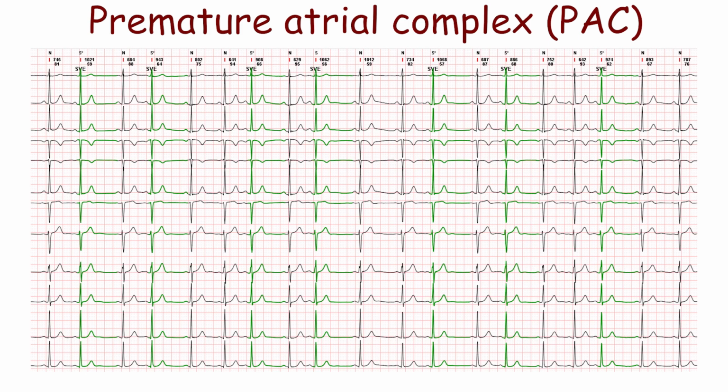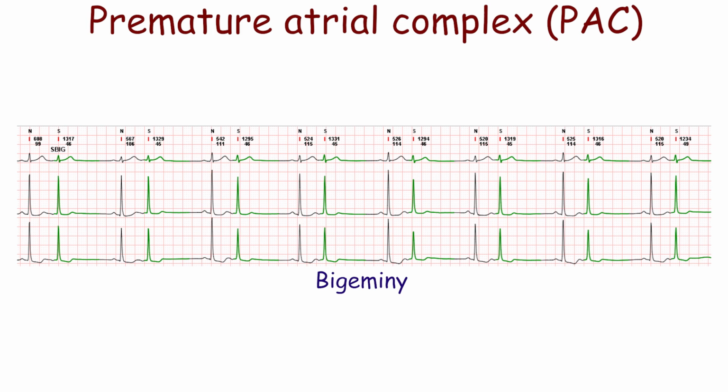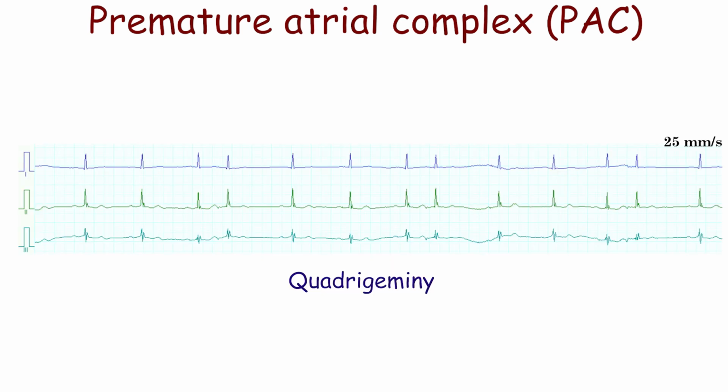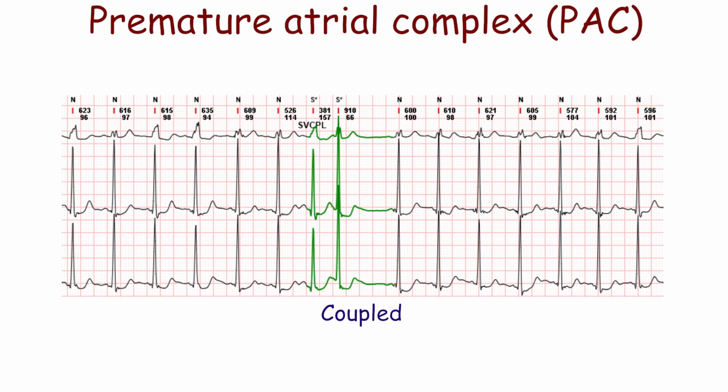Supraventricular extrasystoles may be frequent and resistant to treatment. Supraventricular extrasystoles may produce bigeminy, when alternating complex is an extrasystole, trigeminy, when every third complex is an extrasystole, and quadrigeminy, when every fourth complex is an extrasystole. Two consecutive premature beats are called coupled extrasystoles.